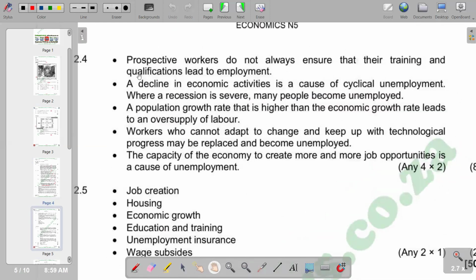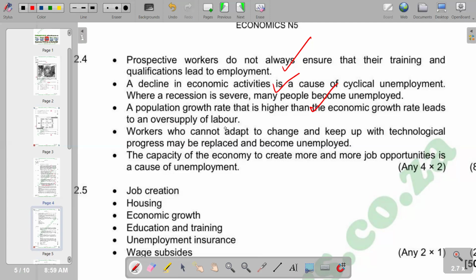The first point says prospective workers do not always ensure that their training and qualifications lead to employment. So this is a lack of the qualifications that are required. And then a decline in economic activity is a cause of cyclical unemployment. So decline in economic activities is the cause of unemployment that we have. Population growth rate that is higher than economic growth rate: population growth rate is a cause of unemployment in this case.